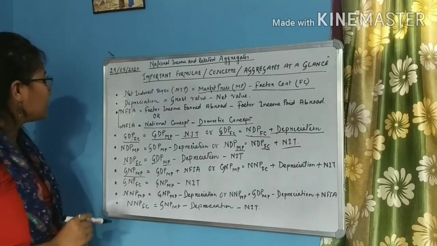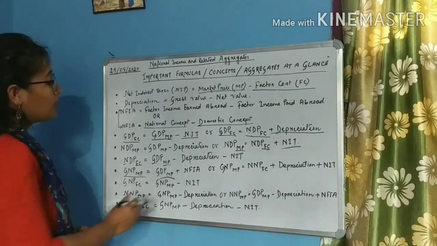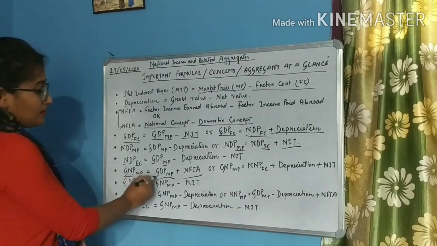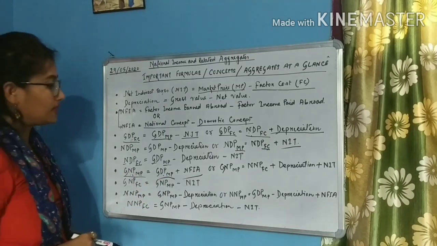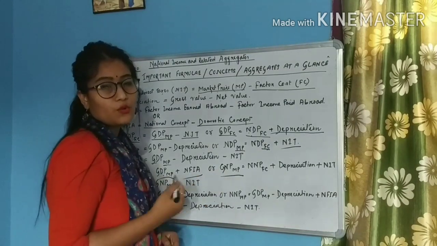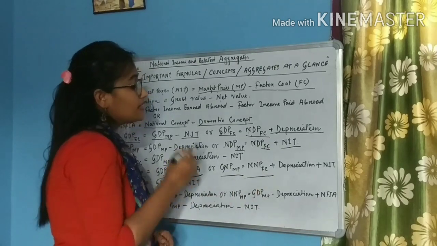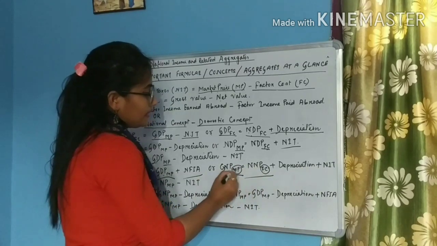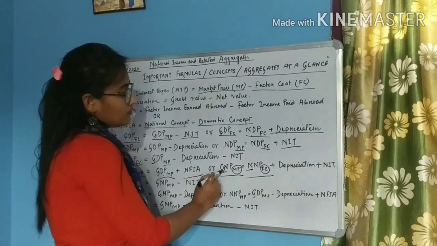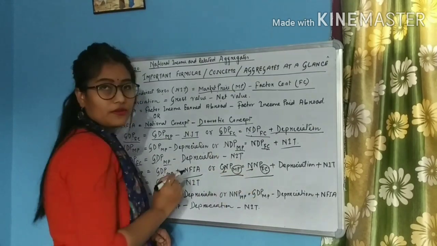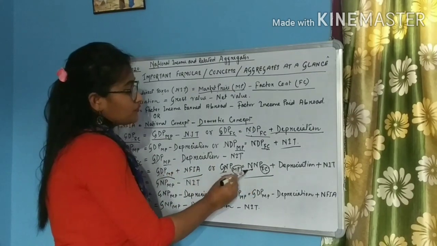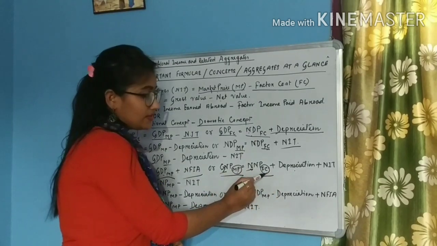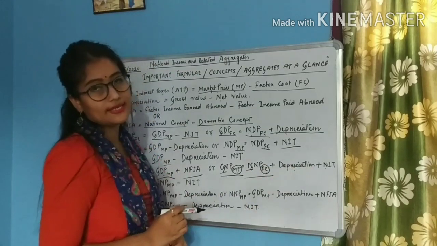Similarly, students, for GNP-MP, if we have GDP-MP, we can add net factor income from abroad and we will obtain the national concept. This is a domestic concept, then we will get the national concept. GNP-MP we want to have, and if we have NNP-FC, then what we will have to do? There are two differences here. This is the first difference and this is the second difference. So students, gross, net, market price, factor cost. So we want to have the gross from the net, so we have to add depreciation, and we want to have the market price from the factor cost, so we will have to add the net indirect taxes.